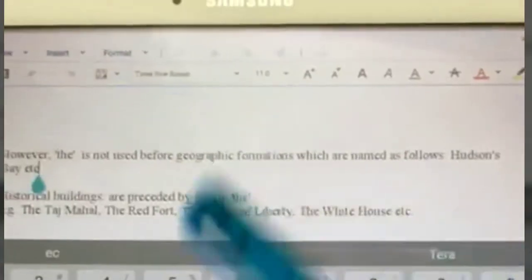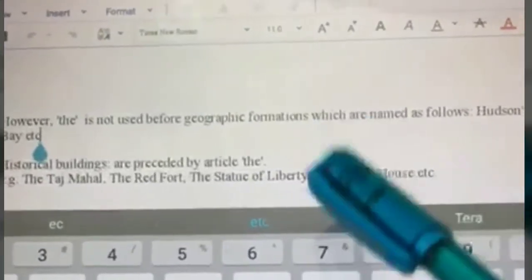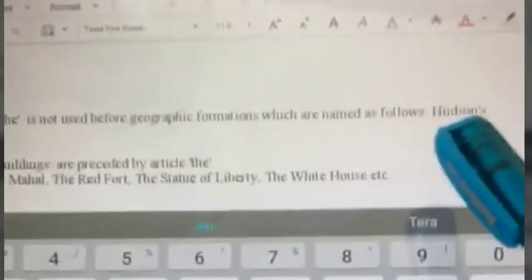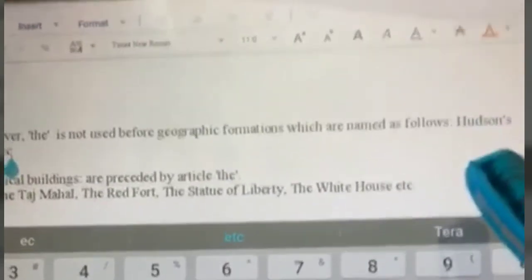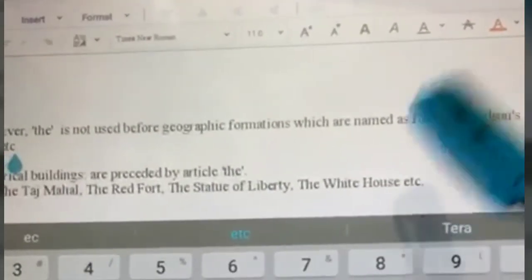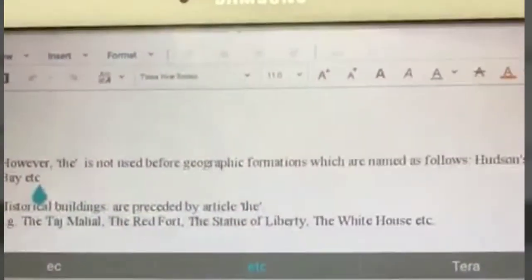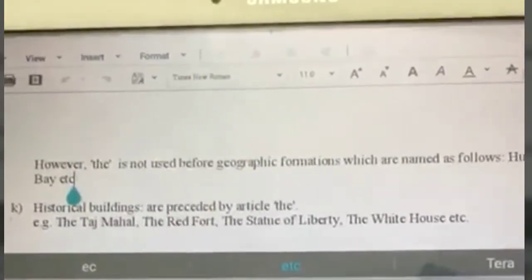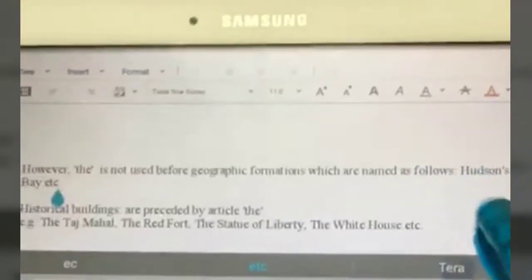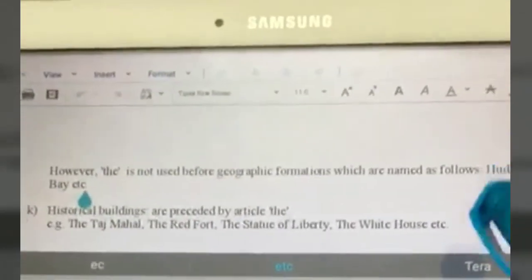So when I say Hudson's Bay, it is like saying this bay belongs to Hudson, because Hudson's is a possessive, shows ownership by Hudson. So Hudson is a proper noun, and before that we don't generally use the. It's like saying Valmiki's Ramayana, same thing, similar concept. Alright, so if you're just given a geographical formation which doesn't have this kind of a name, then you can use the before it. If it has this kind of a formation, we cannot use the before it.